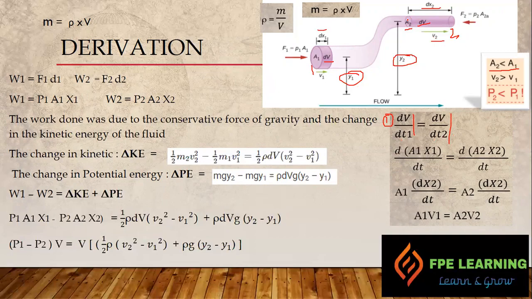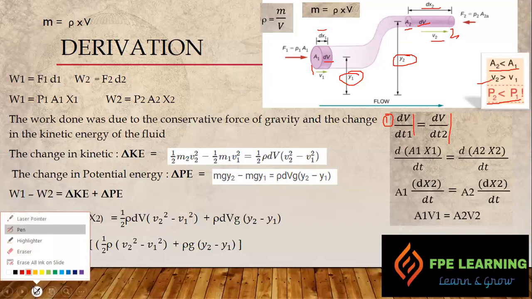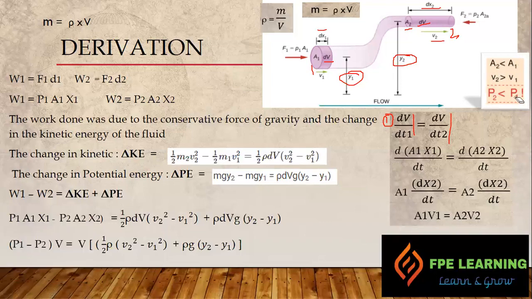At this location we have higher velocities, and at this location we have lower velocity, and vice versa for the pressure, right? P2 is less than P1. This is the pressure P2, right? This is less than the pressure P1, and V2 is greater than V1 because we have less diameter, so velocity is high and pressure is low, and A2 is less than A1. So these are the three concepts we have to apply here for the continuity equation, right?